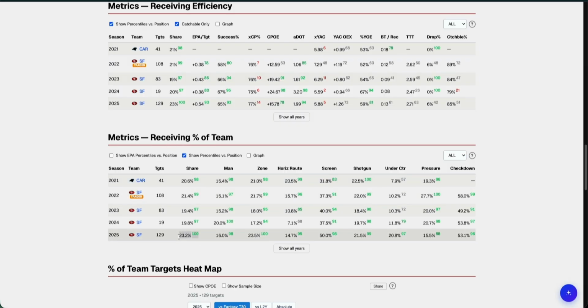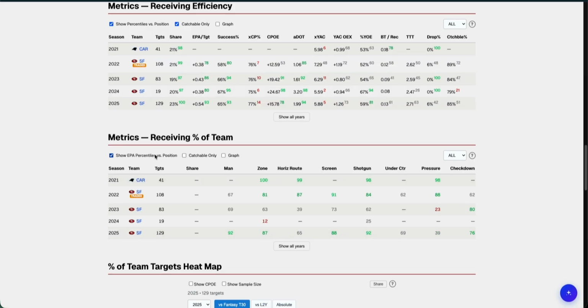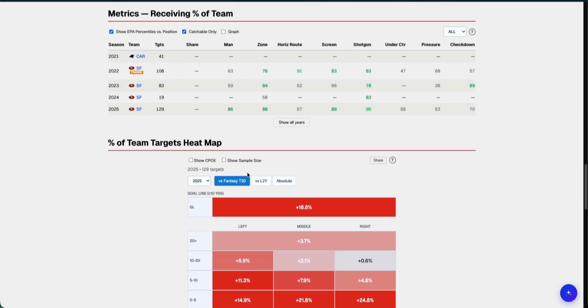So, highest possible percentile for a running back here, 23% of team targets going to him is insane. And then you can see it broken up by man versus zone or whatever else, and also the EPA he had in these situations. He did quite well as a runner, as a catcher last year, whether it was screens or man or zone or whatever else. But if you see a big drop off in one of these as well, you start getting pretty concerned about his fantasy outlook.